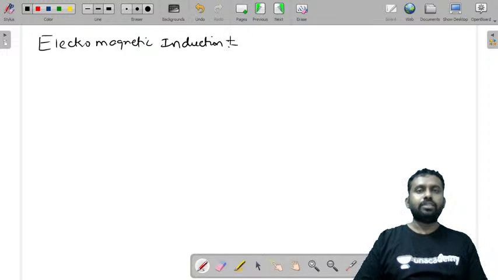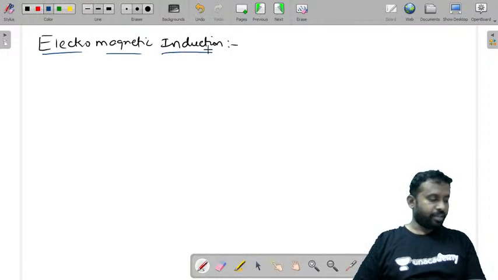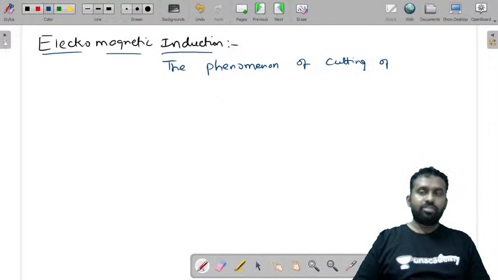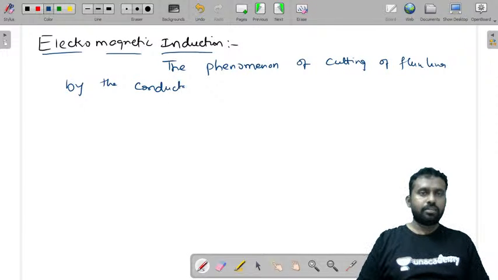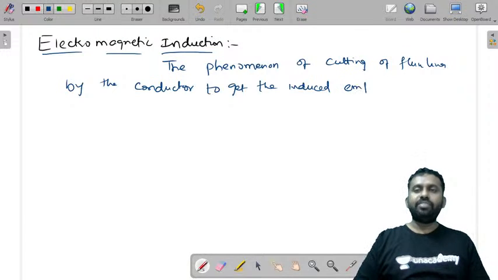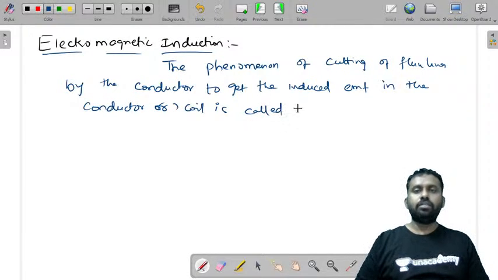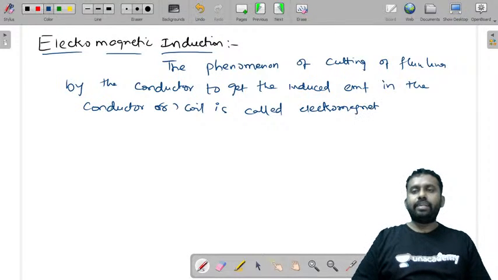The phenomenon of cutting of flux lines by the conductor to get the induced EMF in the conductor or coil is called electromagnetic induction.